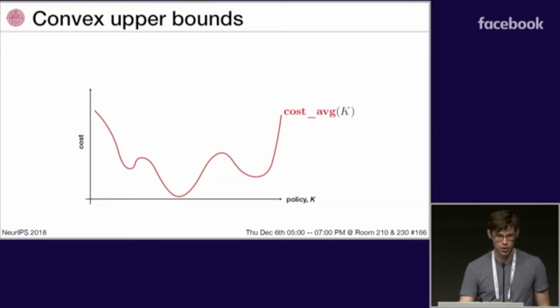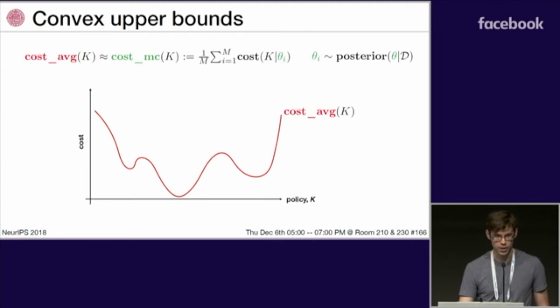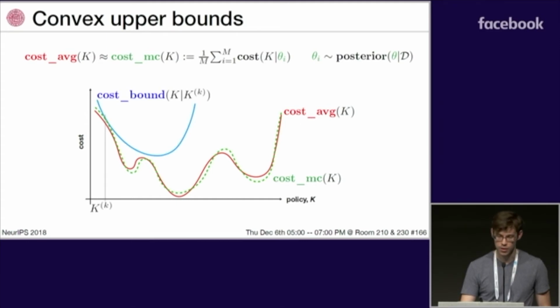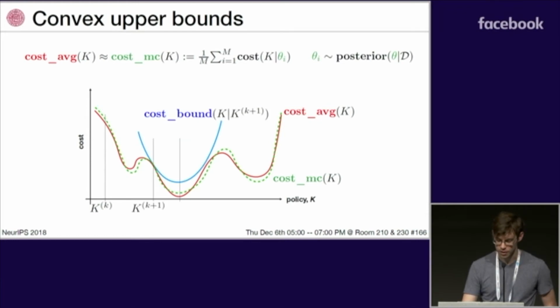This average cost can be difficult to compute, much less optimize. So we employ a Monte Carlo approximation based on samples from the posterior. These samples can be generated using Markov chain Monte Carlo methods, such as Gibbs sampling. Then to optimize the cost function, we form convex upper bounds on the Monte Carlo approximation, and we proceed with iterative convex optimization.